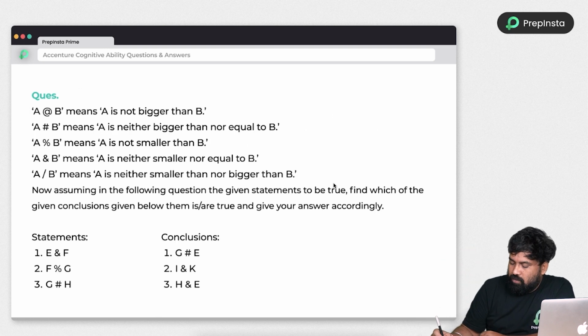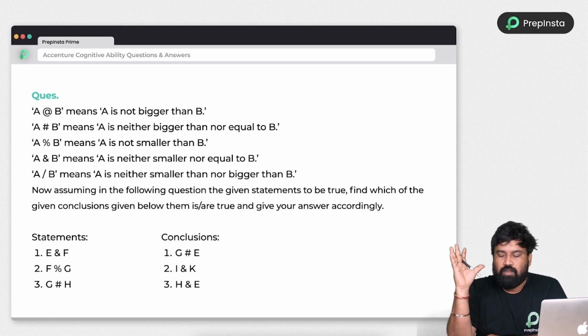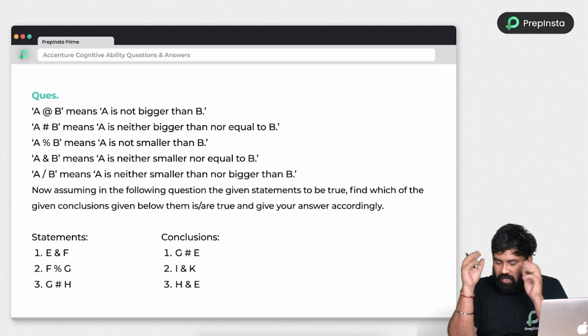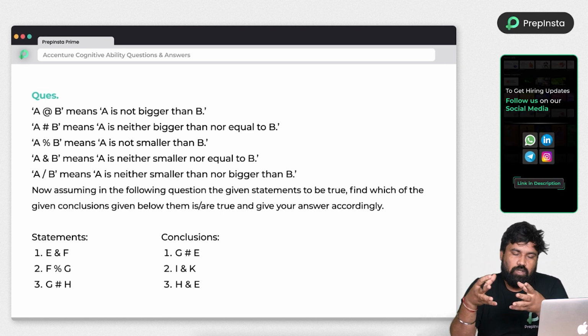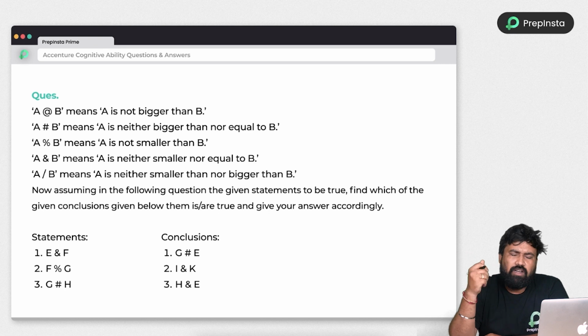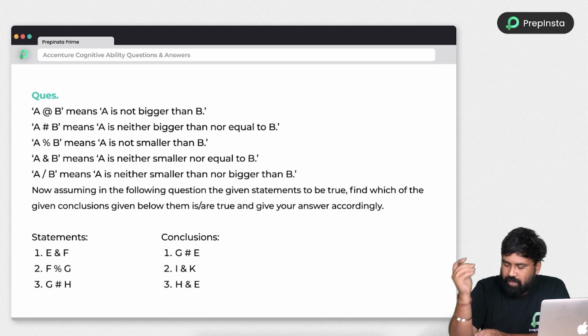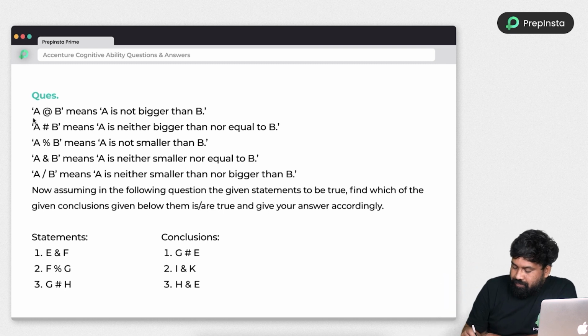So look at the next problem. Whenever you get this type of problem, frankly, a lot of people waste their time because they don't know how to do it. So I will tell you a proper strategy for this type of problem. But try it on your own first. Okay, pause the video and try it. Then look into the strategy I am telling you. Okay, so let's see the strategy.